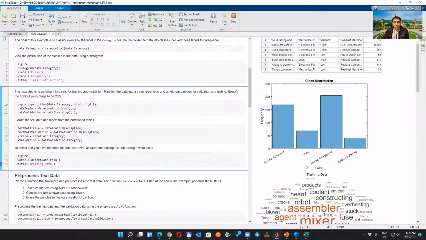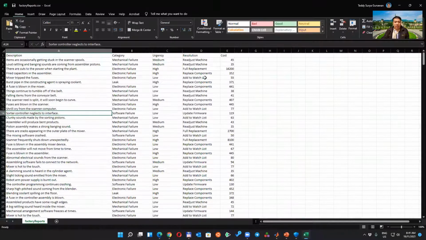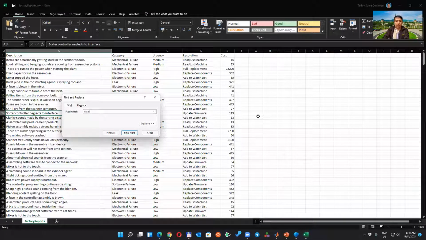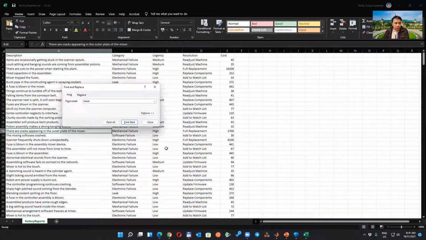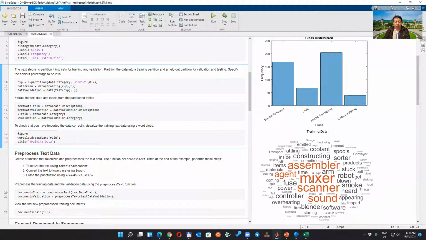We can see the word cloud here, similar to the word fact. It shows the most occurring words in the reports. Some overheating here. You can see the biggest one is mixer, so maybe the mixer is the trouble. If you search mixer in the reports, I'm not sure how many we have, but it will be a lot, because in the word cloud it is the most dominant.